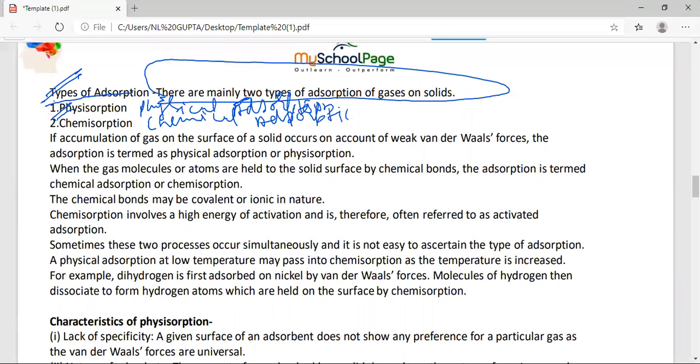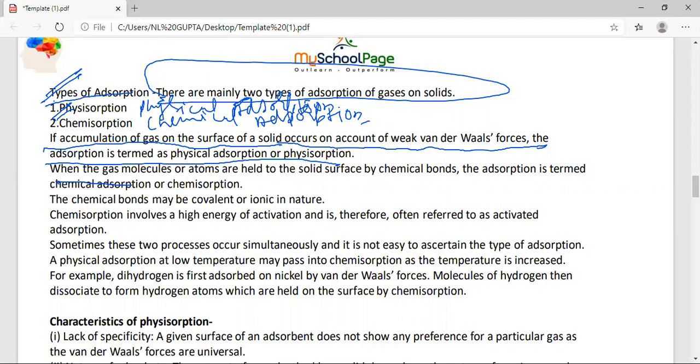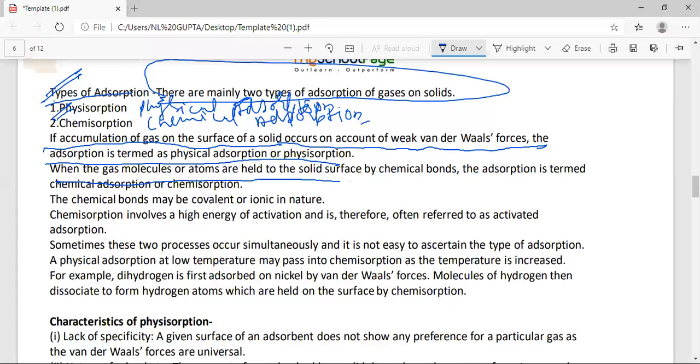When you understand the meaning, you will easily be able to understand it, student. The meaning is: if accumulation of gas on the surface of a solid occurs on account of weak van der Waals forces, the adsorption is termed physical adsorption or physisorption. When the gas molecules or atoms are held to the solid surface by a chemical bond, student, the adsorption is termed chemical adsorption. Next one, student, let us talk about the next point.